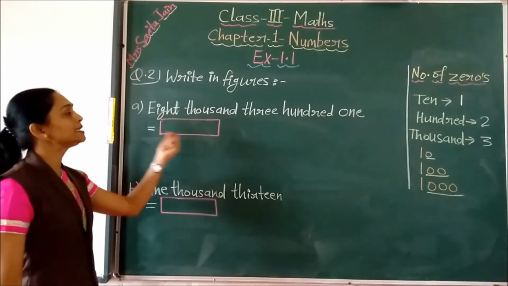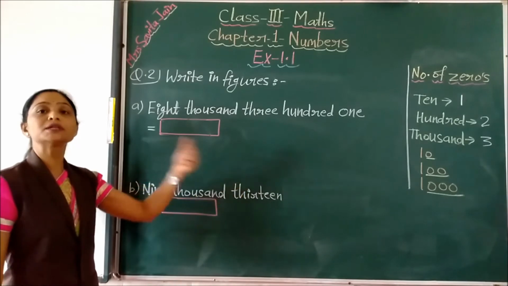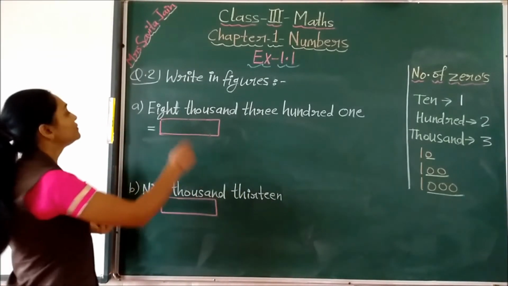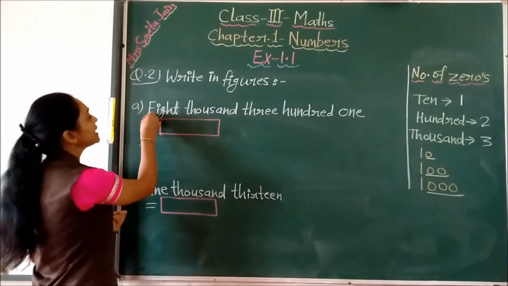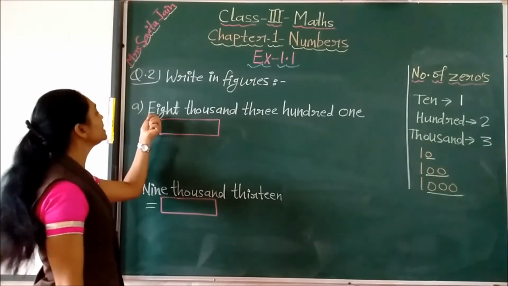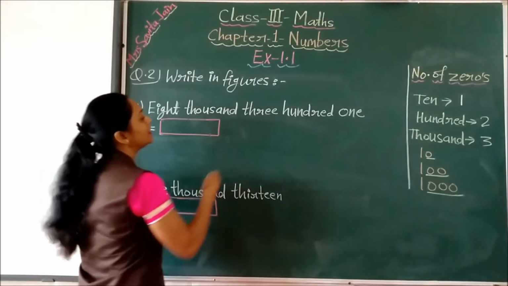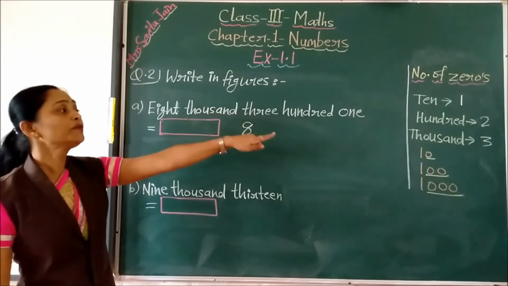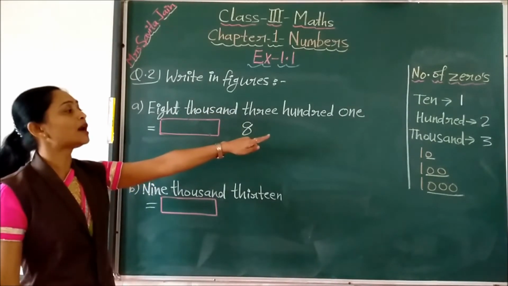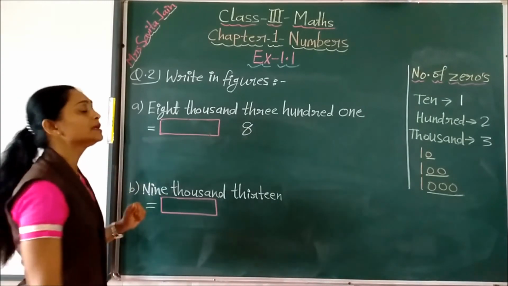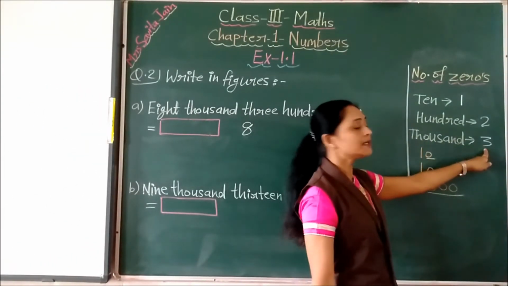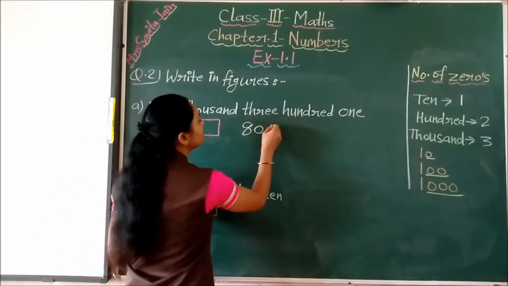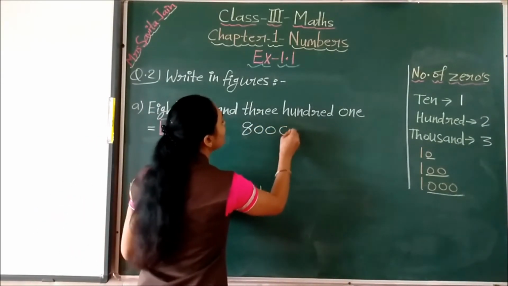When we are writing the number name, we have to remember those number of zeros. See how that is going to help us. First we will write this digit. What is written as the first digit? 8. So first we will write here 8, and then what is written there? 1000. So we will place that many zeros. 1000 is having how many zeros, children? 3 zeros. So we will place after this 8, 1, 2 and 3 zeros.